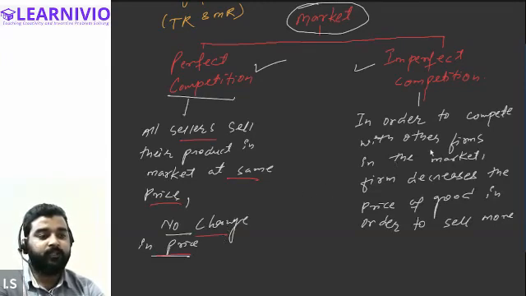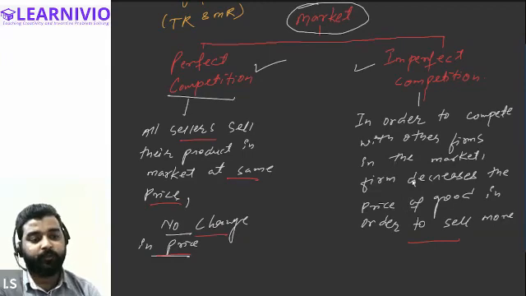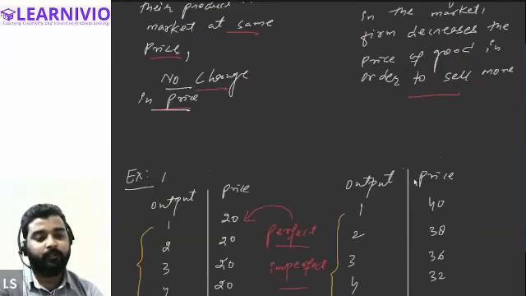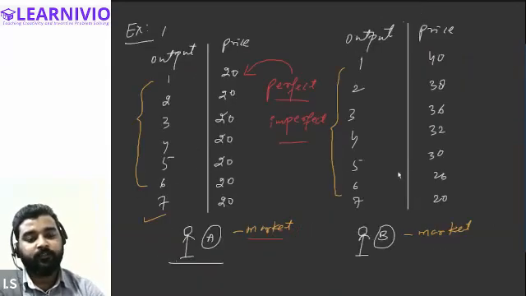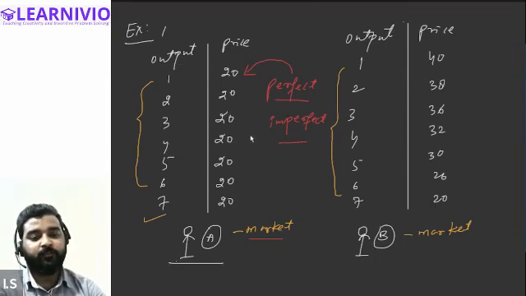And a market wherein the seller is required to reduce the price of the commodity in order to sell more quantity is called imperfect competition. So in this example, you can easily identify that seller A is able to sell more quantity of the commodity, 1, 2, 3, 4, 5, 6, 7, charging the same price for every additional unit.